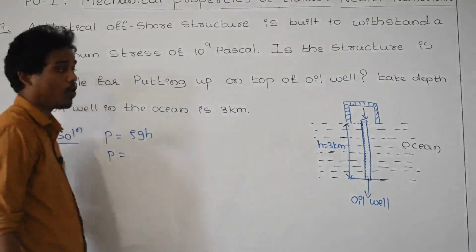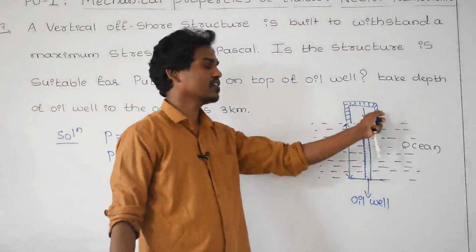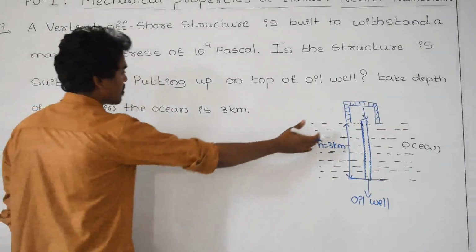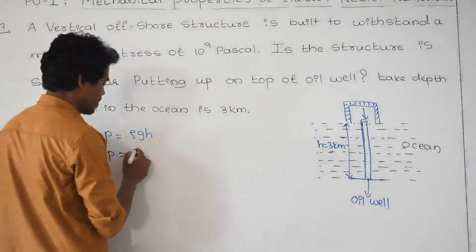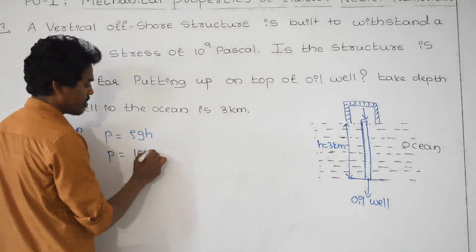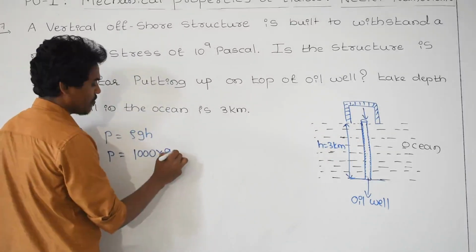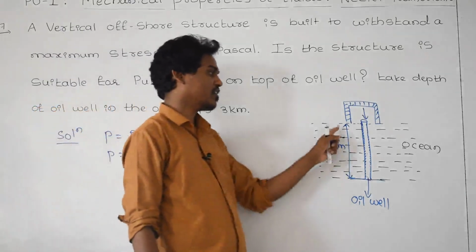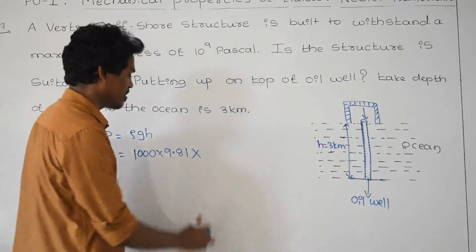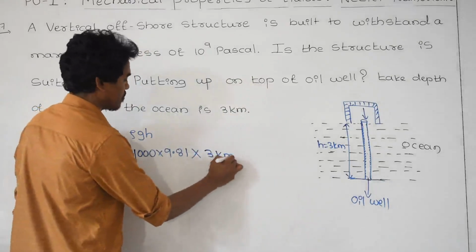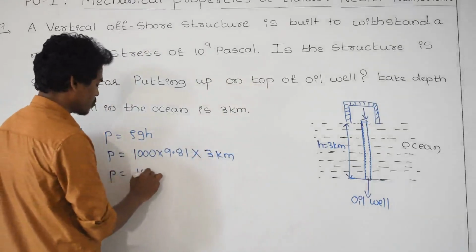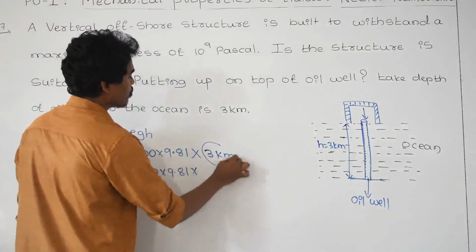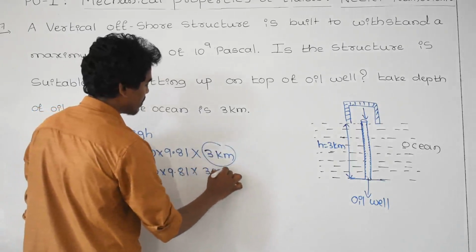Pressure exerted on the oil well by the vertical offshore structure, and here rho is nothing but the density of water, that is a known value, 1000 kg per meter cube. g value as you know is 9.81 meter per second square. h value is the approximate depth of the ocean he has given, that is 3 kilometer, and P is equal to 1000 into 9.81 into, converting kilometer to meter, that is 3000 meter.